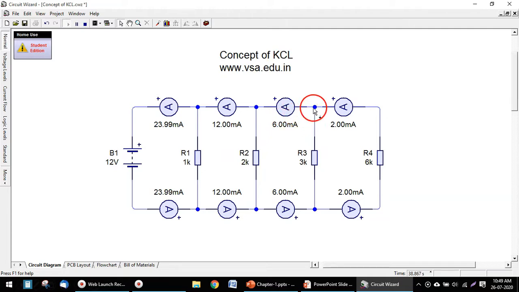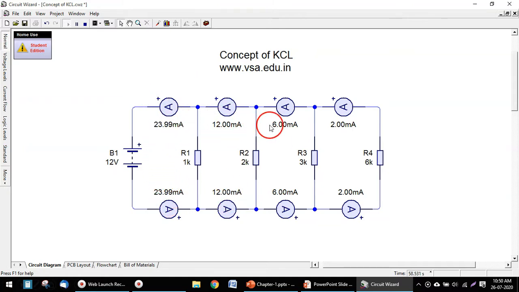Then 6 milliamperes appear at this node, and the remaining current of 4 milliampere goes downward and the 2 milliampere current goes into the 6 kilo ohm resistor. And these two currents are the same on the same branch. These two currents are the same. Here they are same and here they are same.